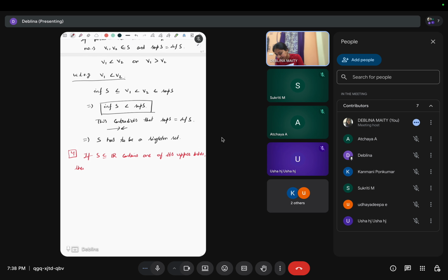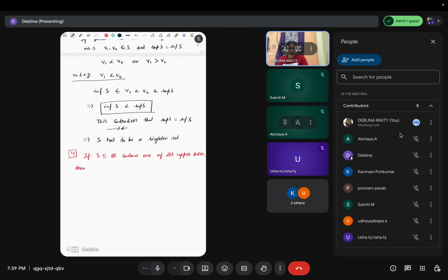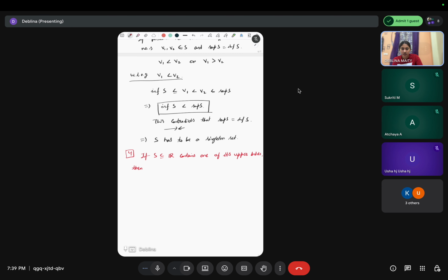Then this upper bound is the supremum, right? So we prove this.